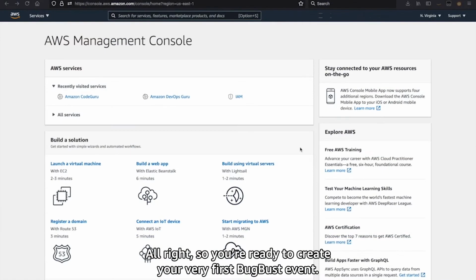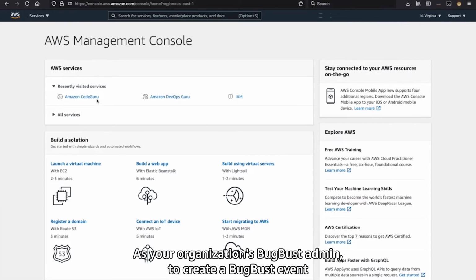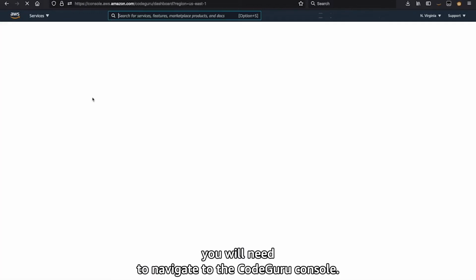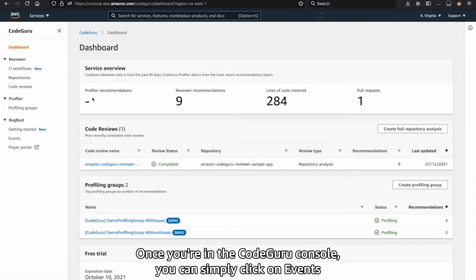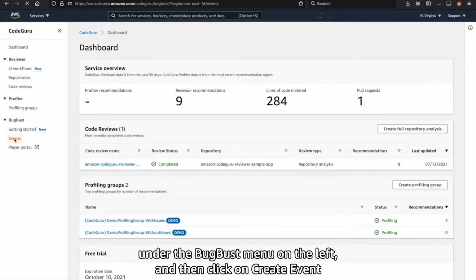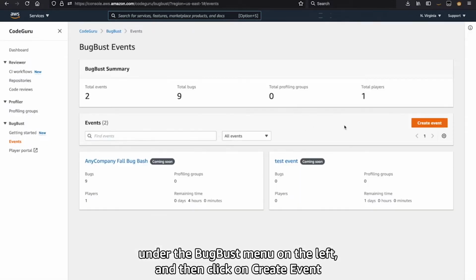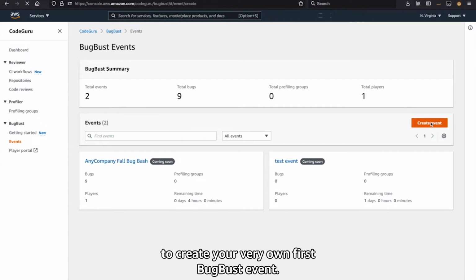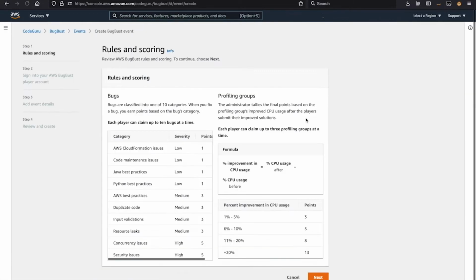Alright, so you're ready to create your very first Bug Bust event. As your organization's Bug Bust admin, to create a Bug Bust event, you will need to navigate to the CodeGuru console. Once you're in the CodeGuru console, you can simply click on Events under the Bug Bust menu on the left, and then click on Create Event to create your very own first Bug Bust event.